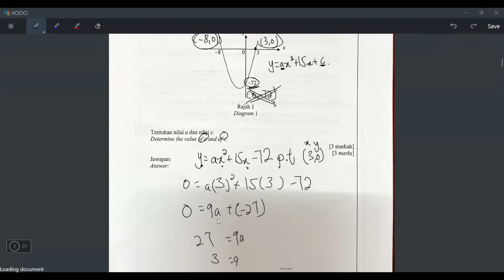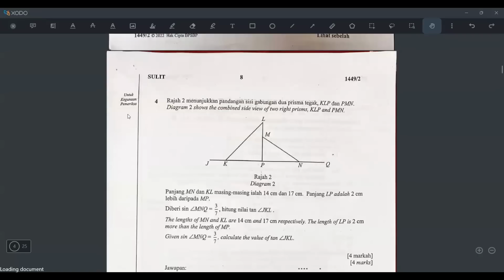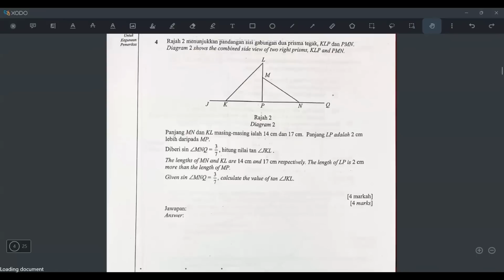So a is 3. So let's write again nicely for them. A equals to 3, c equals to negative 72. Because the question asks for value of a and c, right? So you should write in this format for them. Okay, so that's all, right?